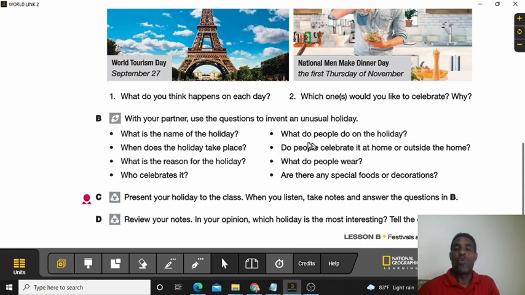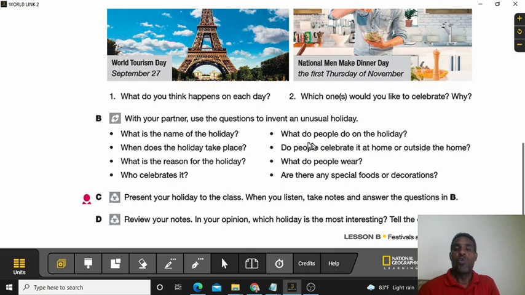Now, what we want for you guys to do, and listen very carefully, is that for you to prepare, it could be a picture, or for you to prepare something that will have all the information about your special holiday, all right? So make sure that for this section, you prepare a flyer.